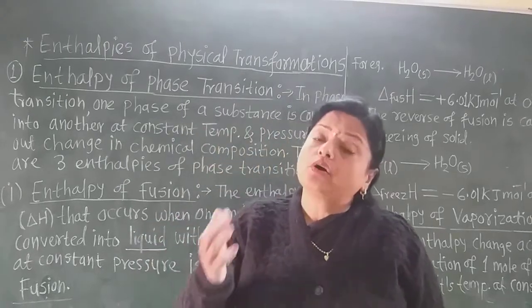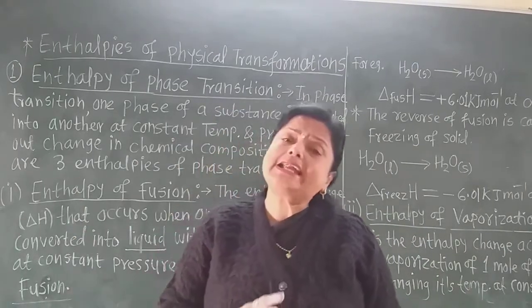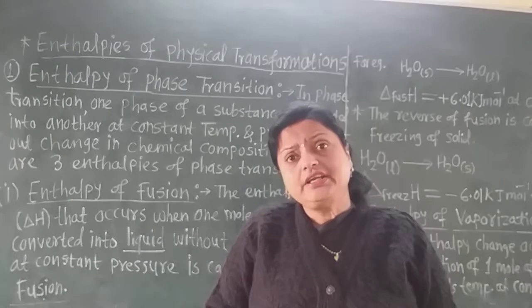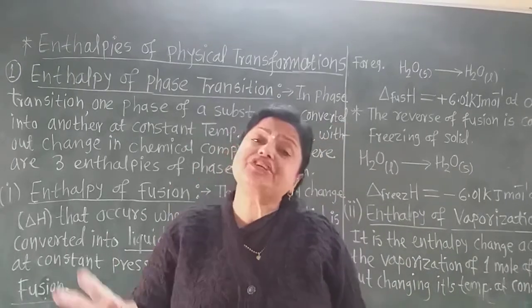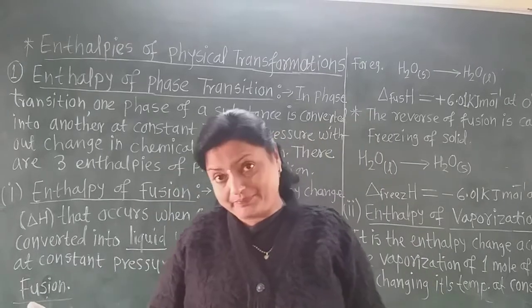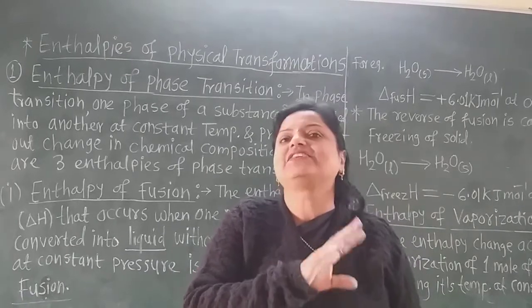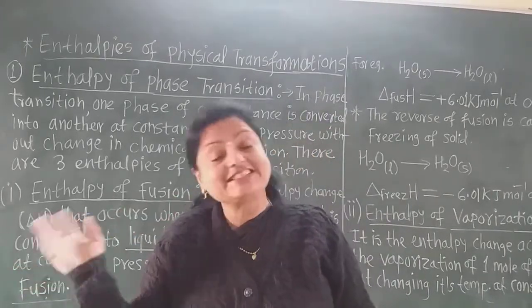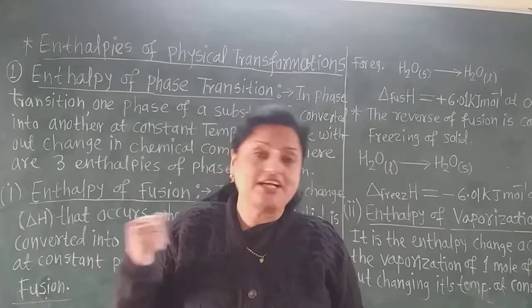Again, if liquid water changes into water vapor, there is no chemical change in the constituents of the water molecule. There is only a change of physical state. Similarly, solid water, that is ice, is converted into liquid water. That is also a phase transformation, or physical transformation.